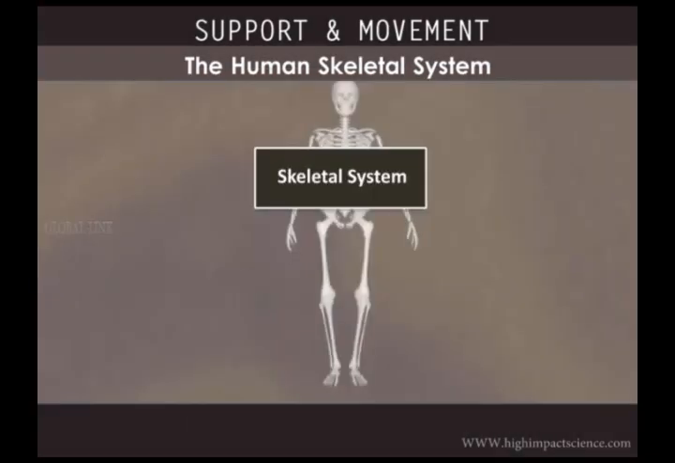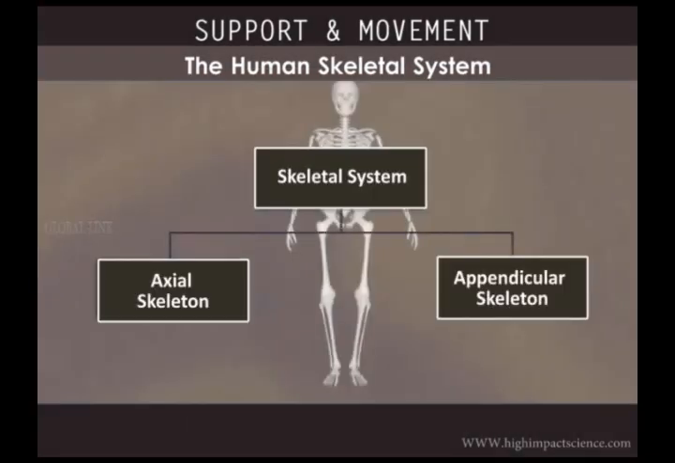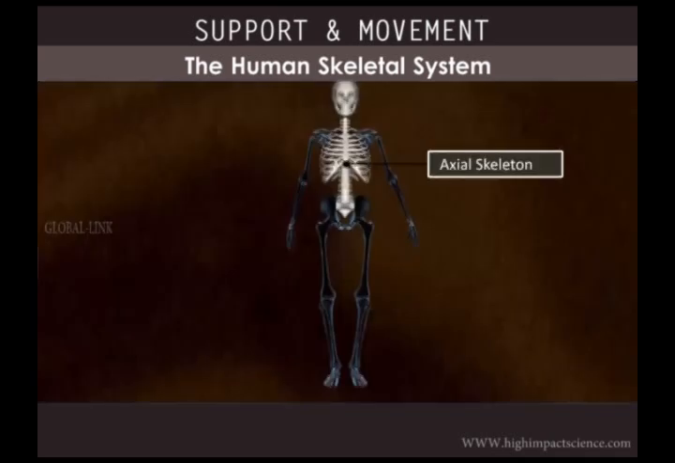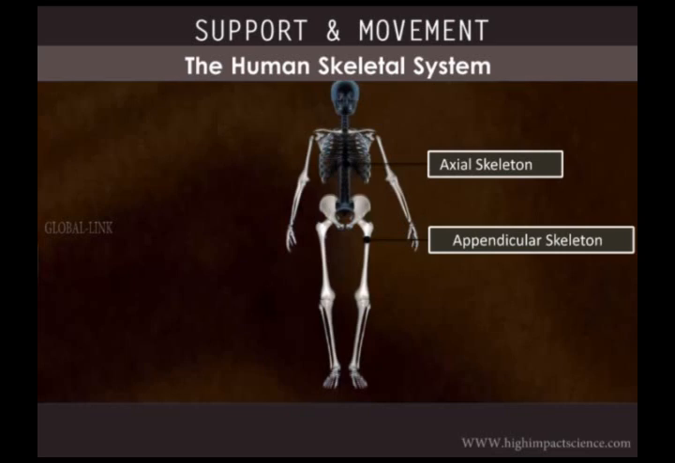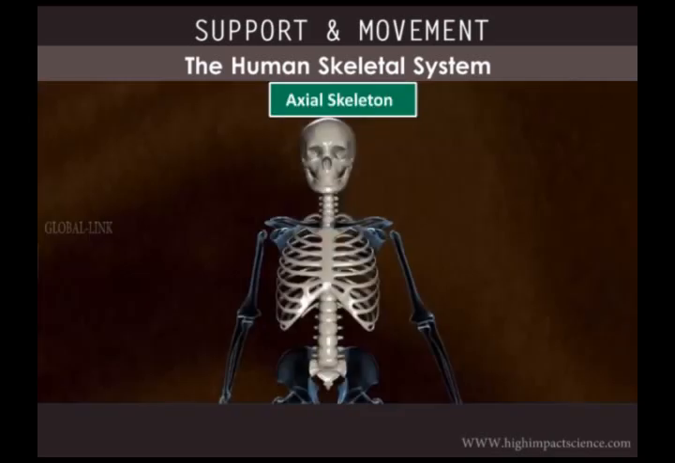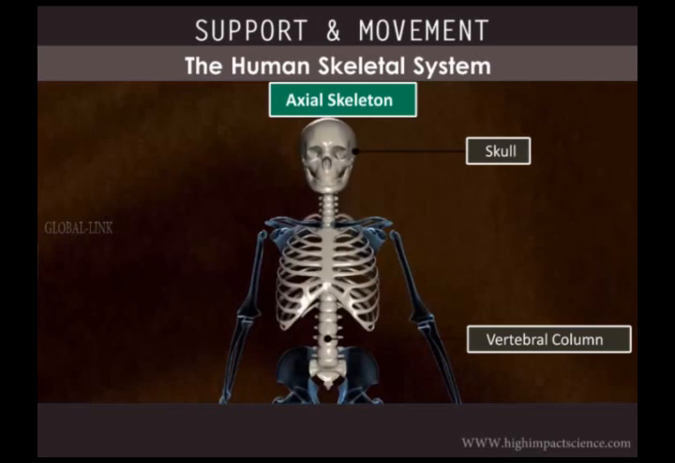The human skeletal system is divided into 2, axial and appendicular skeletons. The axial skeleton consists of bones that form the longitudinal axis of the body, while the appendicular skeleton consists of bones that are appended to the axial skeleton. The axial skeleton consists of 80 bones, which include the skull, vertebral column, ribs, and the sternum.